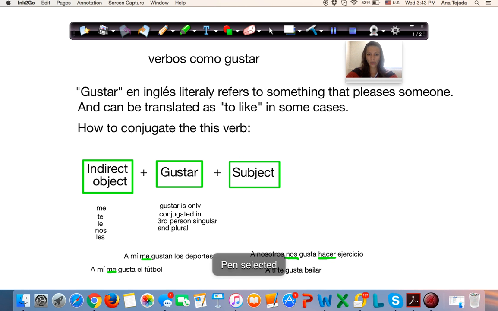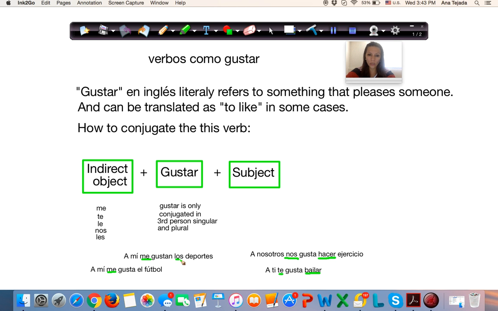Again, we're using a different subject. This one is you, a ti. Therefore, you're the one being pleased, so it's te. Gusta, because it's singular. Bailar. It's only one action, so it's gonna be singular. Then bailar, like I said, since it's an action, a verb, is going to be infinitive.